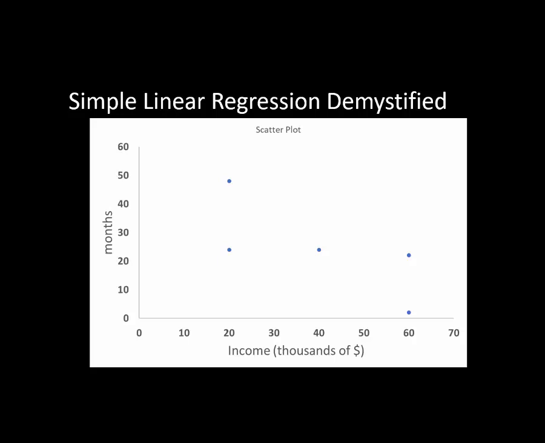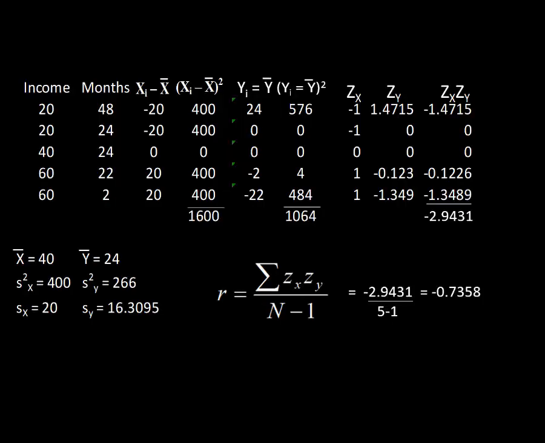But what if we want to predict one variable and we knew that that variable that we wanted to predict was related to another variable that we could also know, or that we could also measure? In our example, maybe we want to predict how many months a person has owned their current car, and we know that that's related to income. How do we know that? Well, because you've all watched the video on linear correlation, you'll remember this, right?